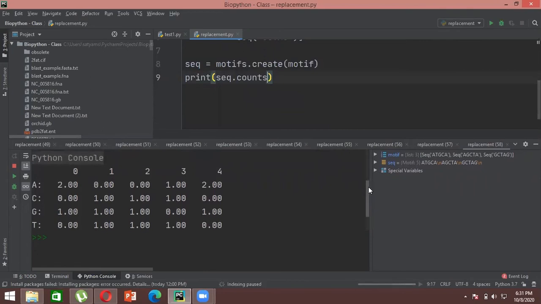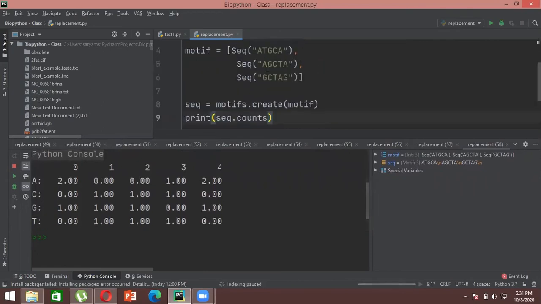What this grid represents is that there are 4 nucleotides that we have used, A, C, G, and T, and these are the indexes of those positions, that is 0, 1, 2, 3, and 4. What this 2 denotes is how many times A appears at the 0th position across these three sequences. In the first sequence A is at position 0, in the second sequence A is at position 0, and in the third sequence A is not at position 0. So A appeared 2 times at position 0, that's why it's written as 2.